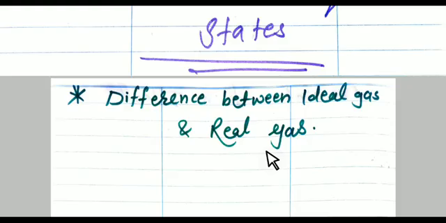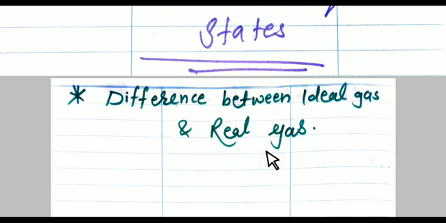Next thing, in ideal gas, the volume of gaseous molecules is negligible as compared to the total volume of the gas. But in real gas, actual volume of individual gaseous molecule is not negligible at high pressure and low temperature.